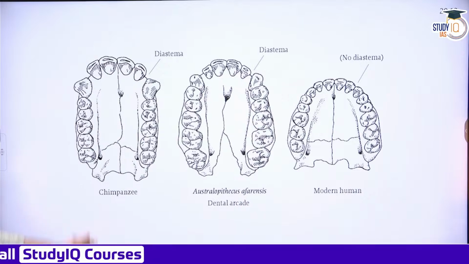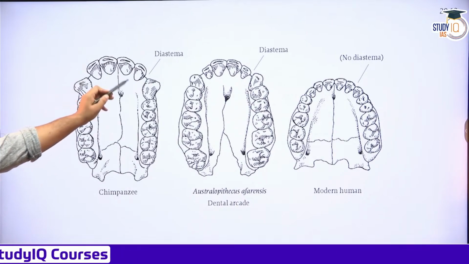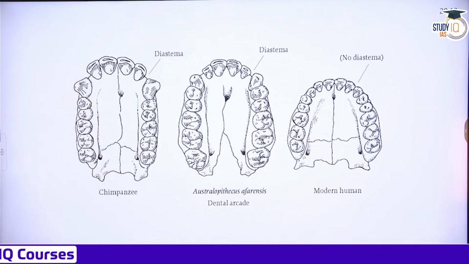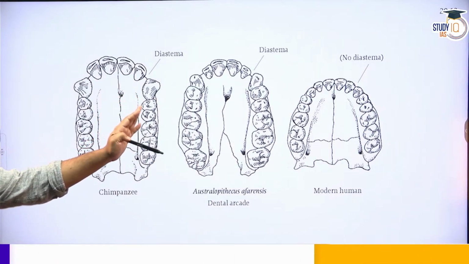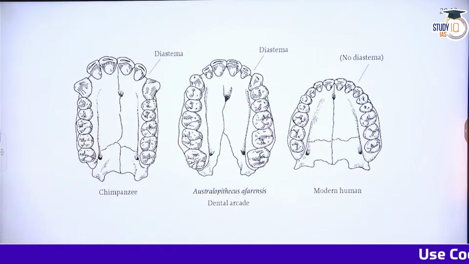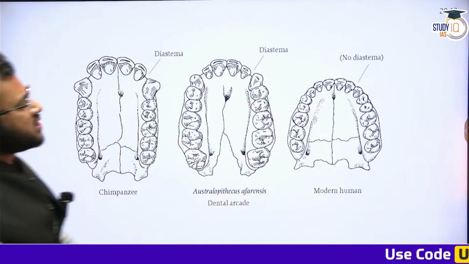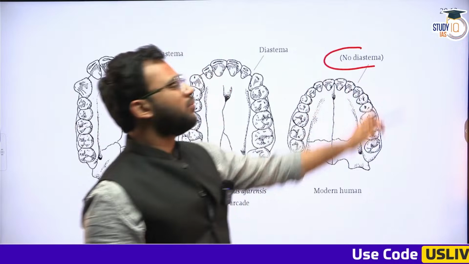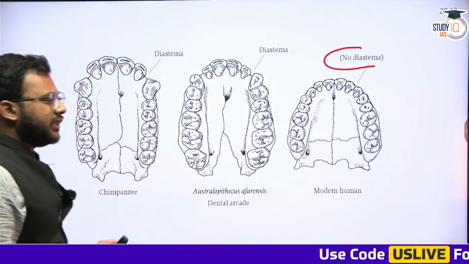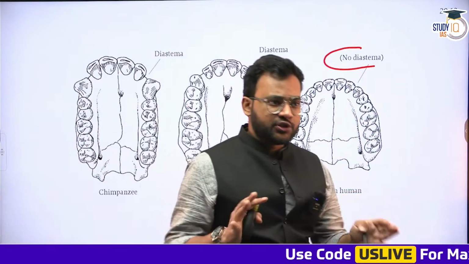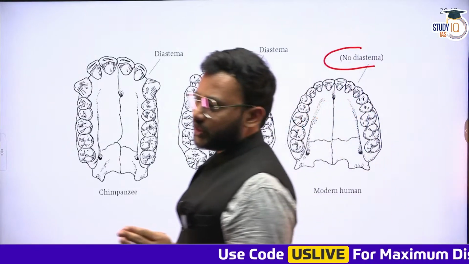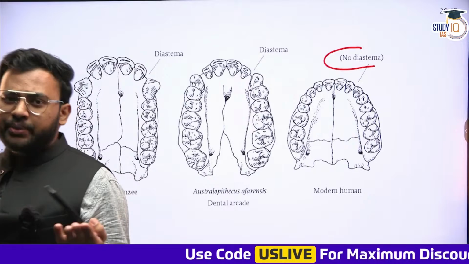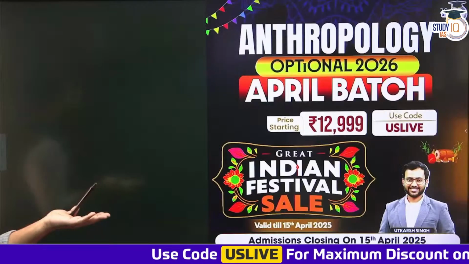If you see, there is a large canine and a huge amount of diastema among the chimpanzees. In Australopithecus, we have a certain gap, but that is smaller compared to the chimpanzees. In humans, we do not see any diastema. The teeth are more or less regular, in a singular fashion. There is no divergence, and no diastema or larger canines. So that is also a very big difference, which is basically due to dietary practices.